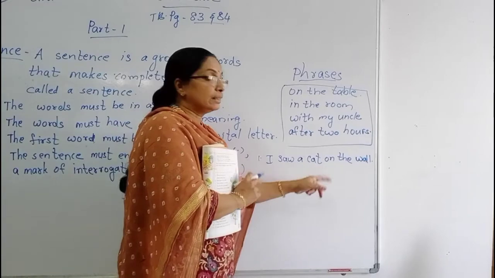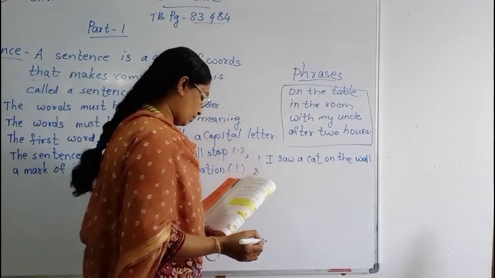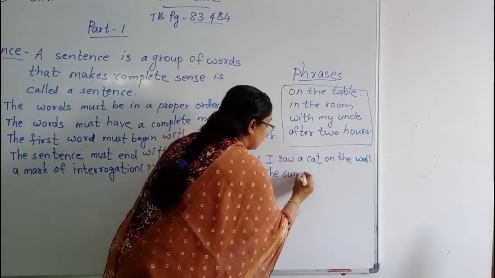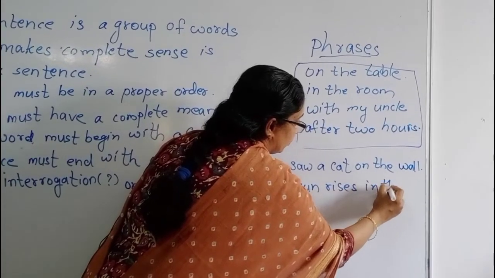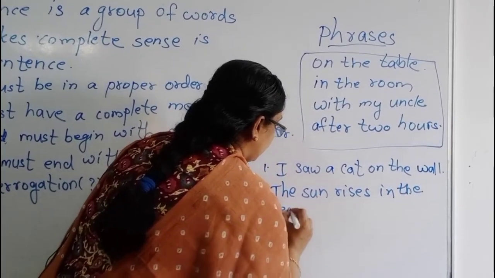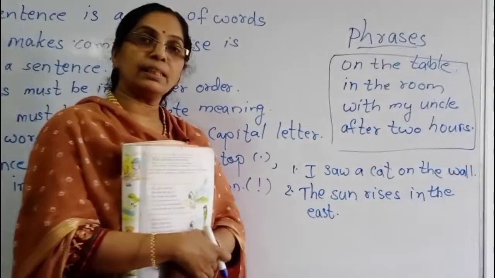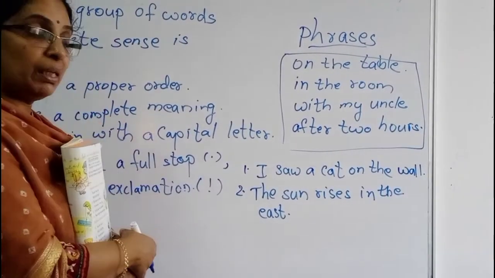This is a sentence. Then second one: The sun rises in the east. Did you understand the meaning? The sun rises in the east in the morning. Okay, that is a complete sentence.